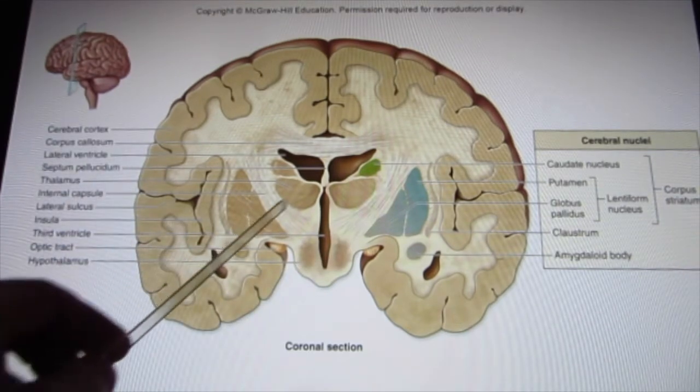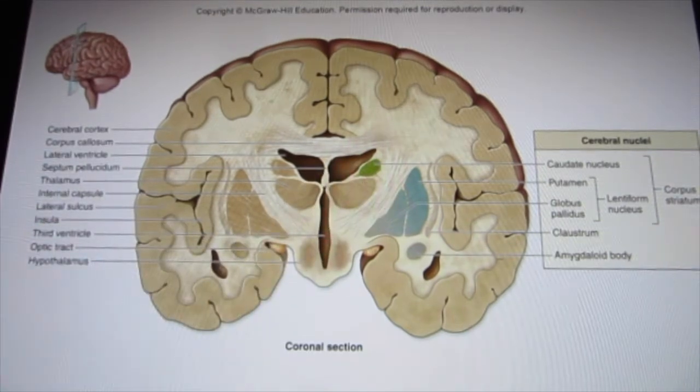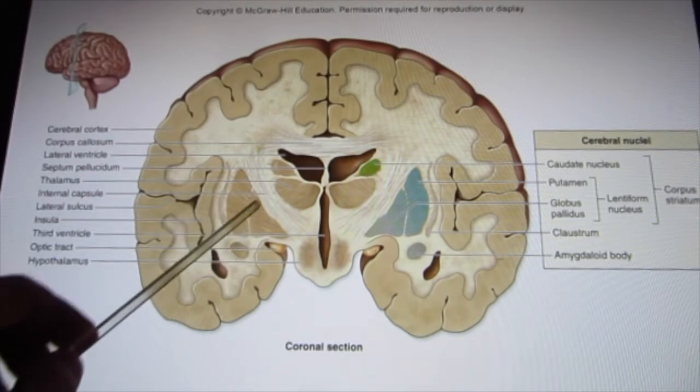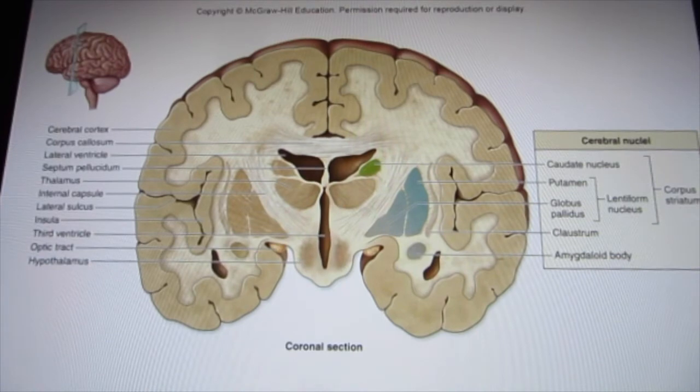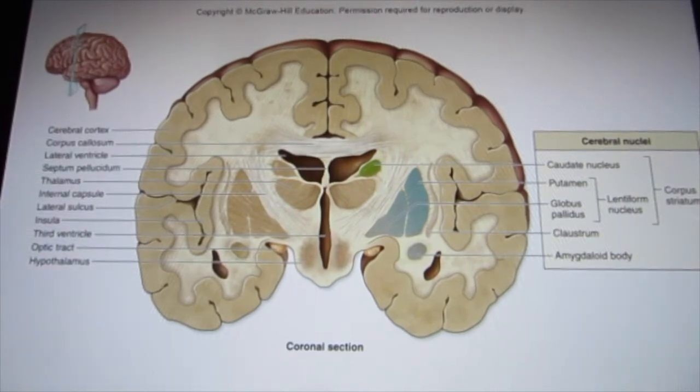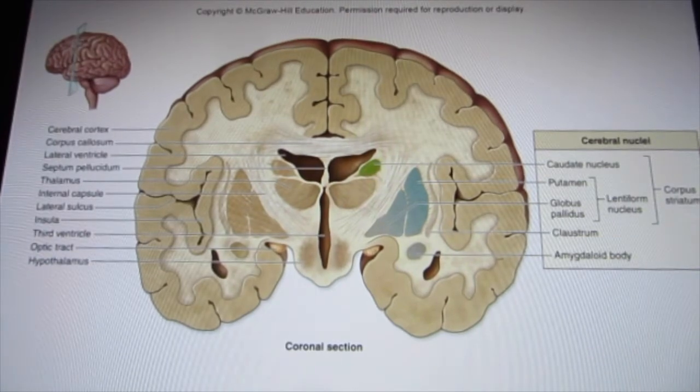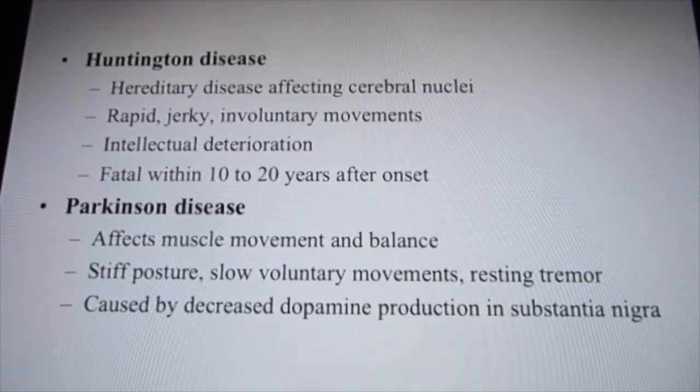If these neurons are damaged, it is a pretty famous disease called Parkinson's disease. That's when the basal ganglia, basal nuclei cells are damaged. The treatment is L-DOPA, which is the precursor of dopamine. So Parkinson's disease happens in the basal ganglia. Another one is Huntington's disease, which also impairs movement.